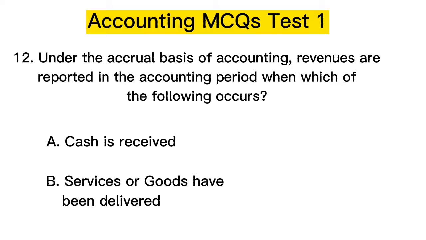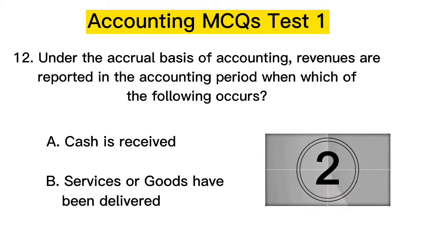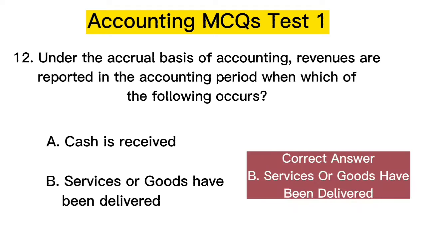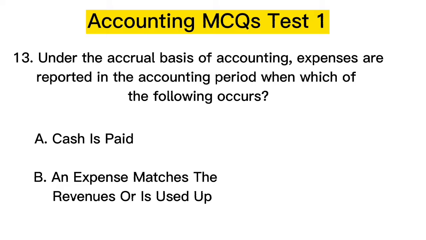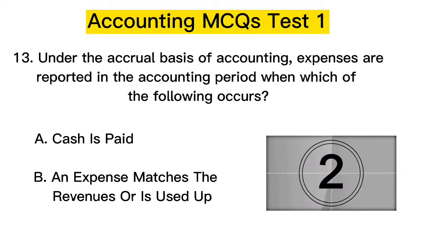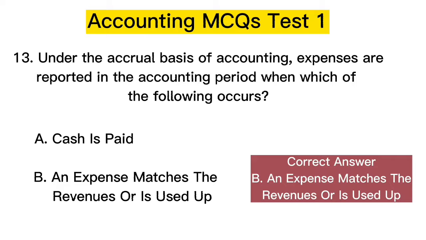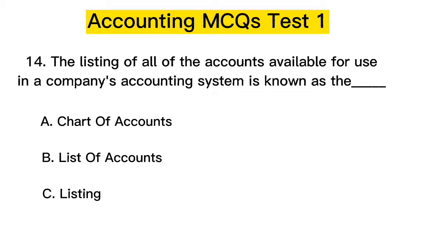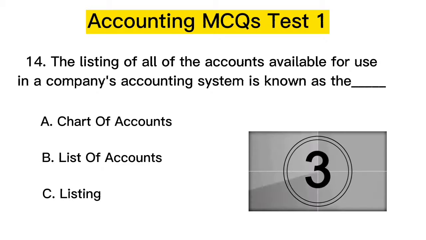12. Under the accrual basis of accounting, revenues are reported in the accounting period when which of the following occurs? Correct answer is B. 13. Under the accrual basis of accounting, expenses are reported in the accounting period when which of the following occurs? Correct answer is B. 14. The listing of all of the accounts available for use in a company's accounting system is known as the.